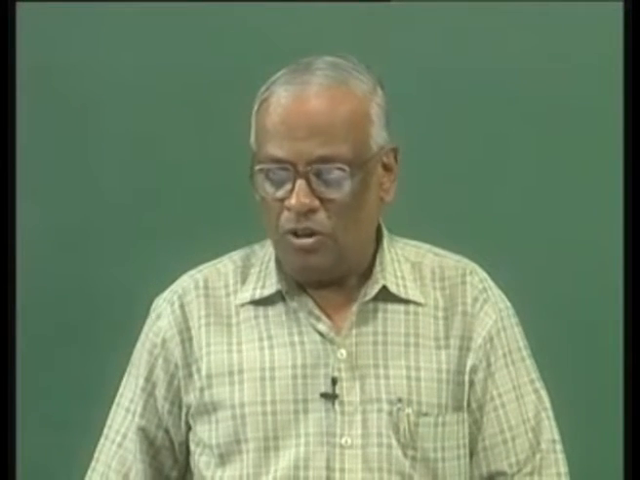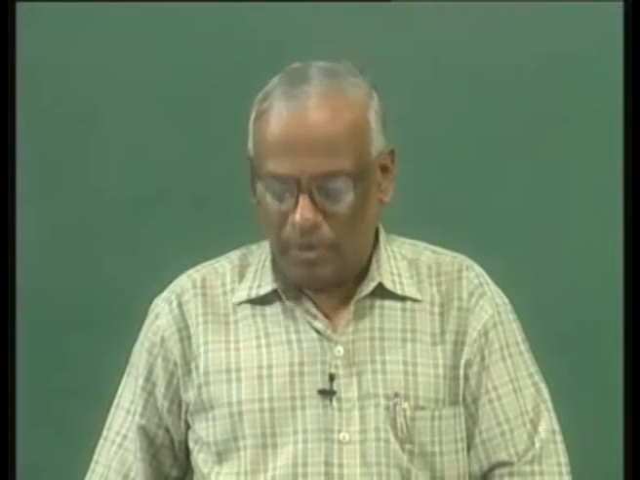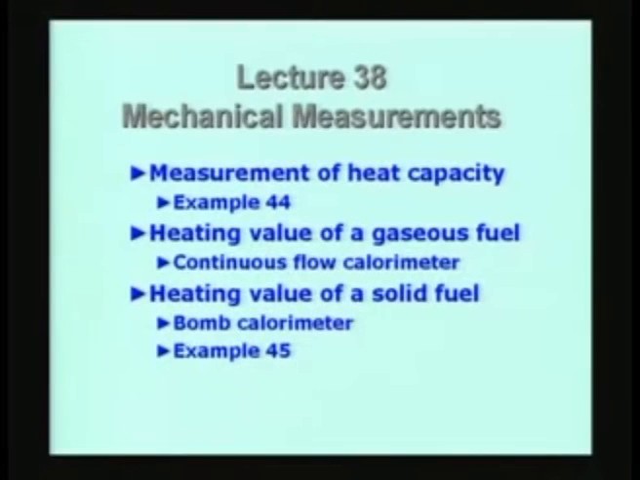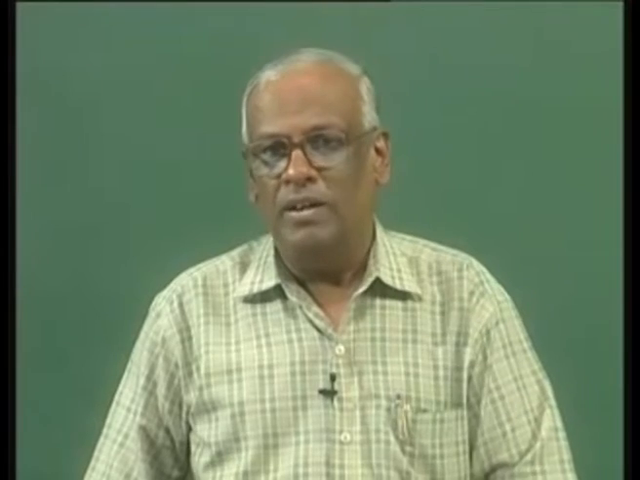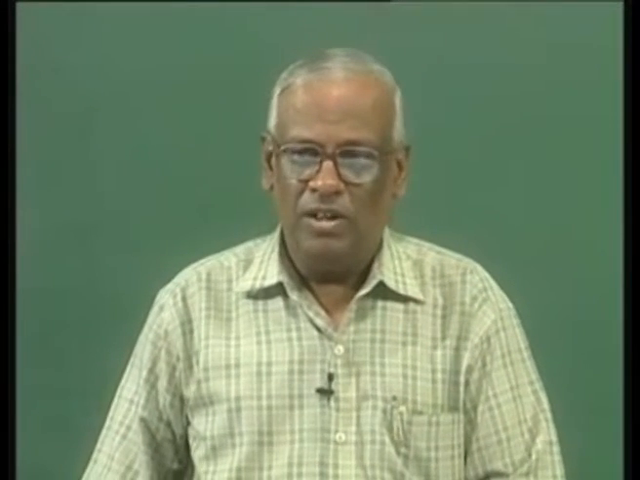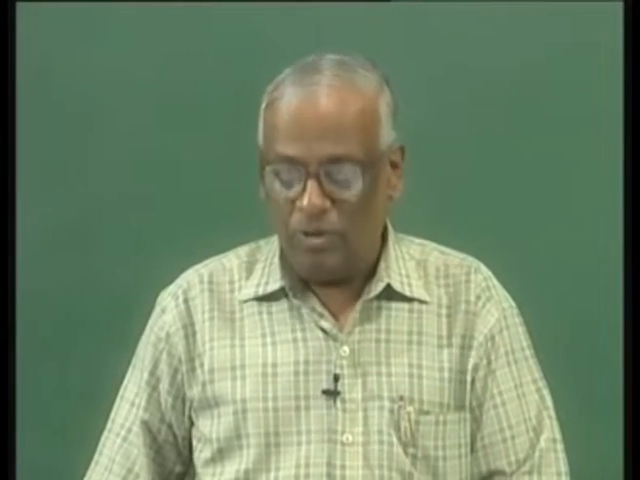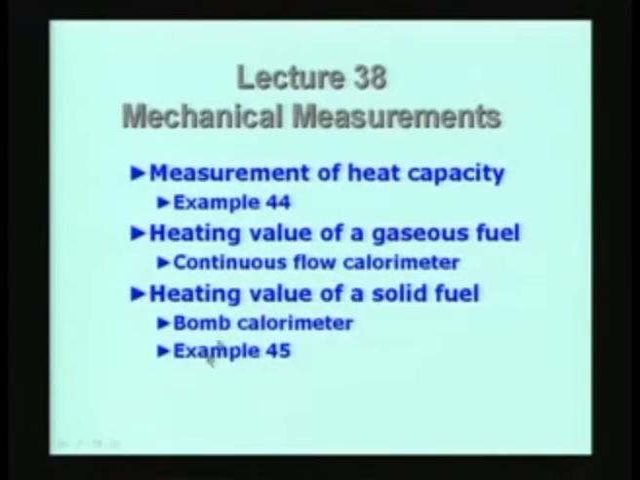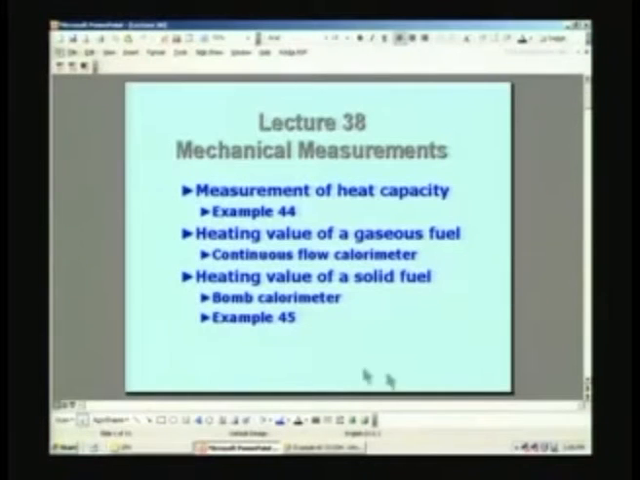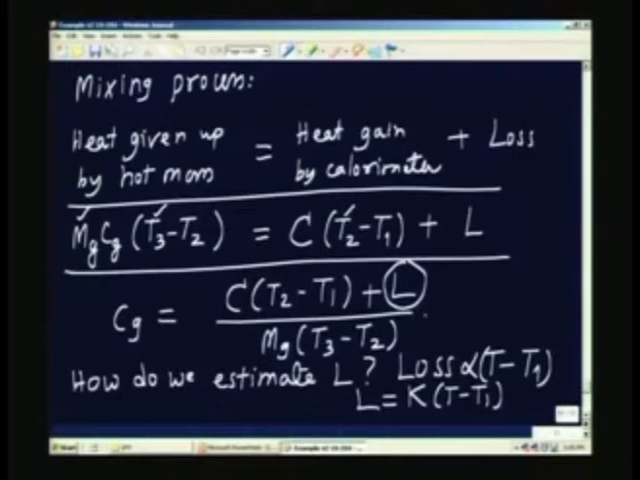We will try to solve that problem, and then we will move on to another important measurement, namely the measurement of heat of combustion of either a gaseous, liquid or a solid fuel. So, we will describe two calorimeters, one a continuous flow type calorimeter and the second one is called a bomb calorimeter. So, we will look at these things in the present lecture. So, we will go back to the board and resume at the place where we had left off last time.